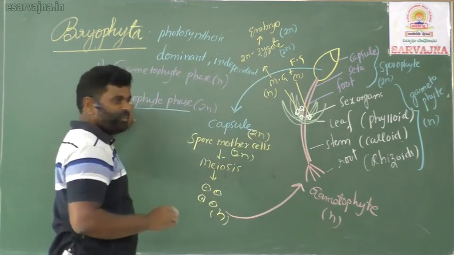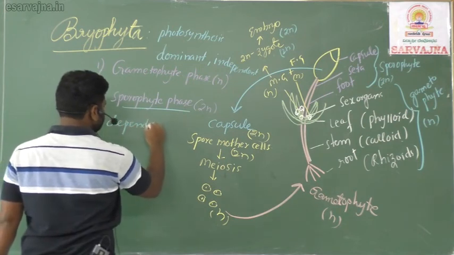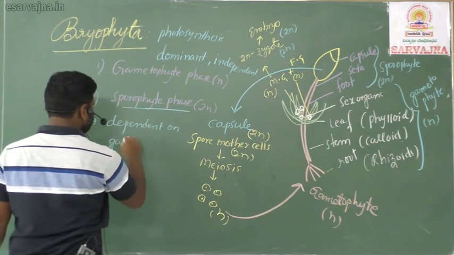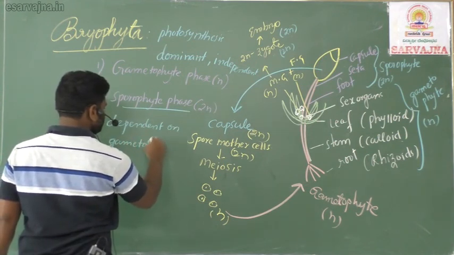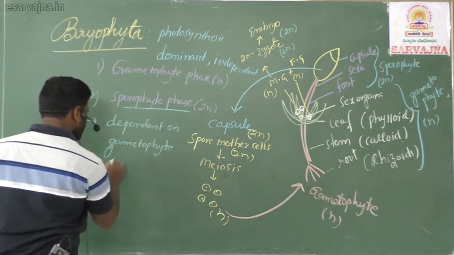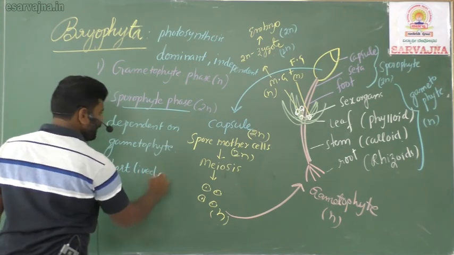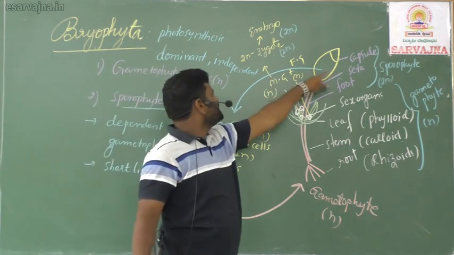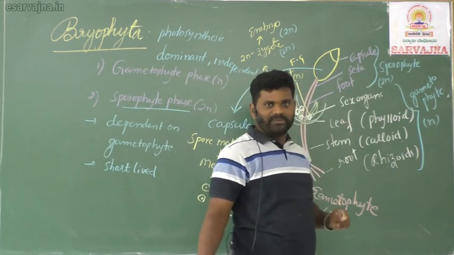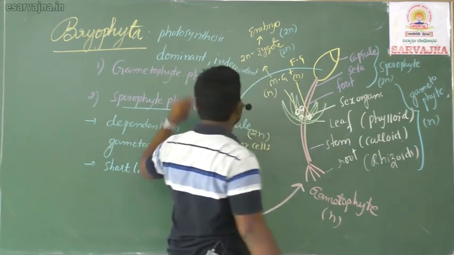Now let's come to the sporophyte. The sporophyte is dependent on the gametophyte, and the sporophyte is short-lived. Why? After production of spores, this entire part, the parts of the sporophyte, foot, seta, capsule, is lost. Suppose I take one moss plant as an example to explain what is alternation of generation.